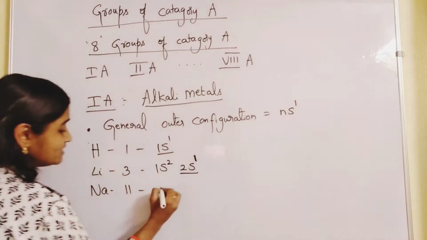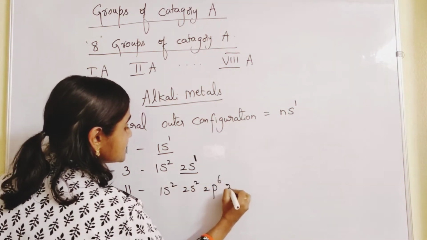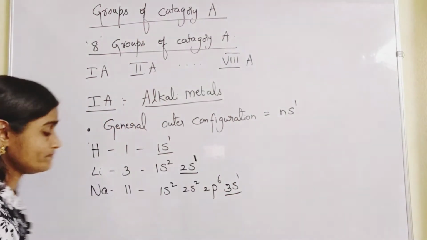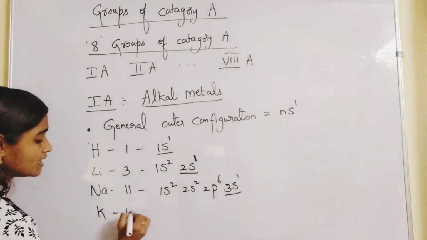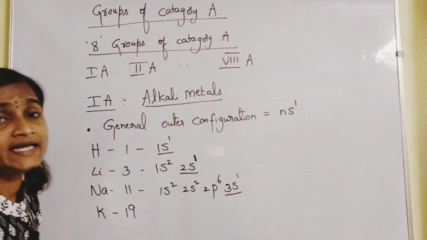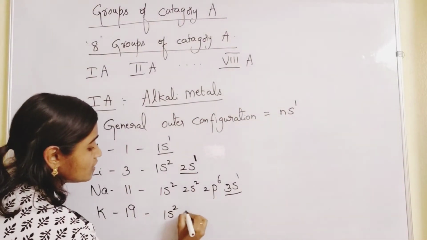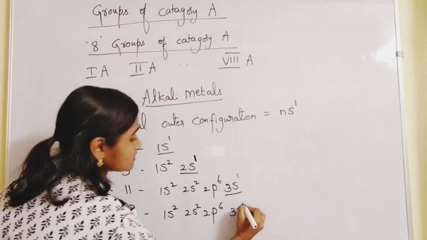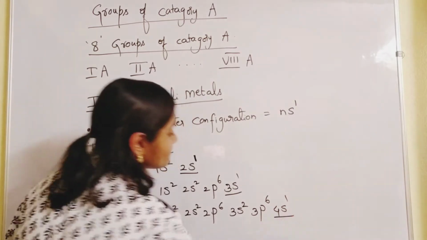Then you go for sodium. Atomic number is 11. 1s2, 2s2, 2p6, 3s1. So last orbit 3s1. If you go for potassium, atomic number is 19. If you write the configuration, 1s2, 2s2, 2p6, 3s2, 3p6, 4s1.